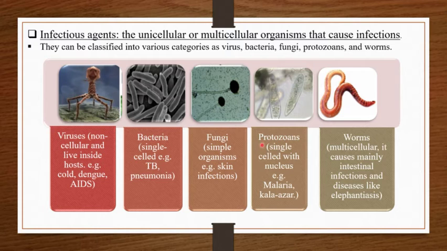Then the fourth one is protozoans. Protozoans are single-celled organisms, means they are unicellular organisms with one nucleus, and examples of the diseases caused by protozoans are malaria, kala azar. Then the fifth one is worms. Worms are multicellular organisms and they mainly cause intestinal infections and diseases like elephantiasis. Worms are multicellular organisms and they mostly cause infections in the intestines, and the major disease caused by worms is elephantiasis.